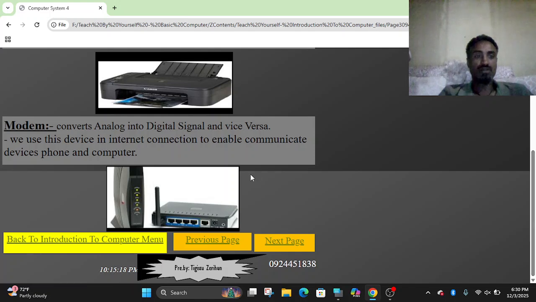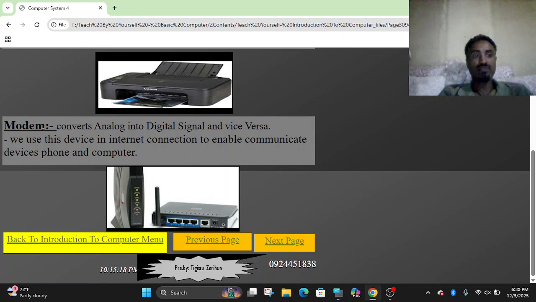The other optional part, the modem, converts analog into digital signal and vice versa. For instance, when we connect our telephone lines with computers, they can communicate with the help of modems. On the router there is a modem that enables conversion of analog into digital or vice versa.